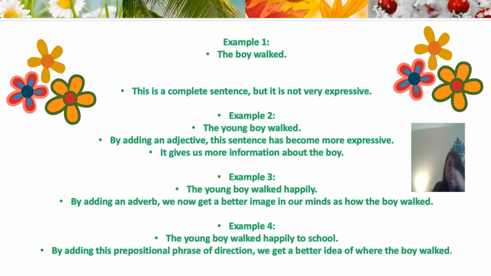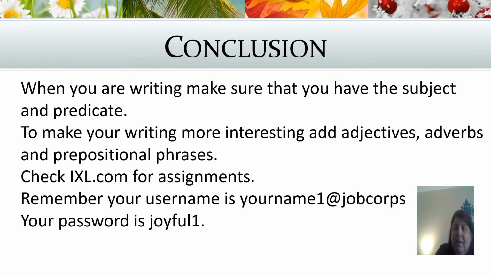By adding the prepositional phrase of direction, we get a better idea of where the subject is going. So you can see we built upon, as we started with the first sentence where we talked about the boy walked, then we added an adjective, the young boy walked, and then we added a little bit more explanation, and we said how he walked. And then we talked about where he walked. So we just keep adding a little bit more depth with each sentence. Now, we could have stopped over here with example number 1 because that is a legitimate sentence. We like to give a little bit more information.